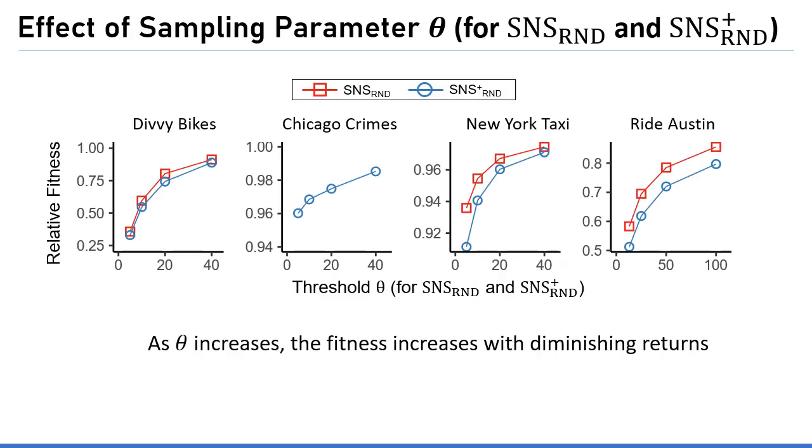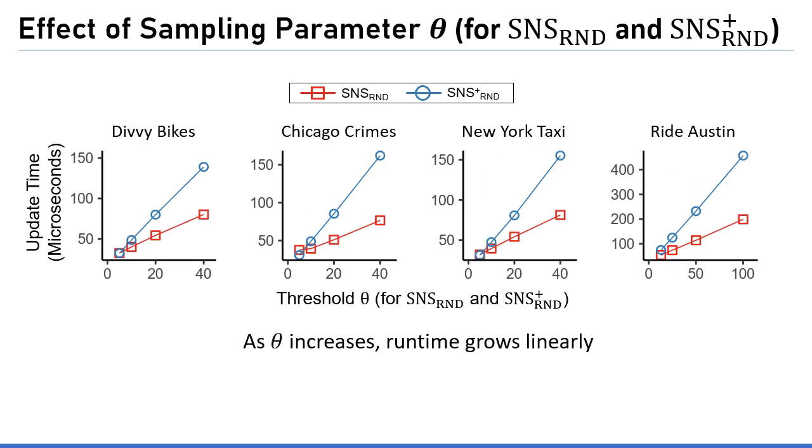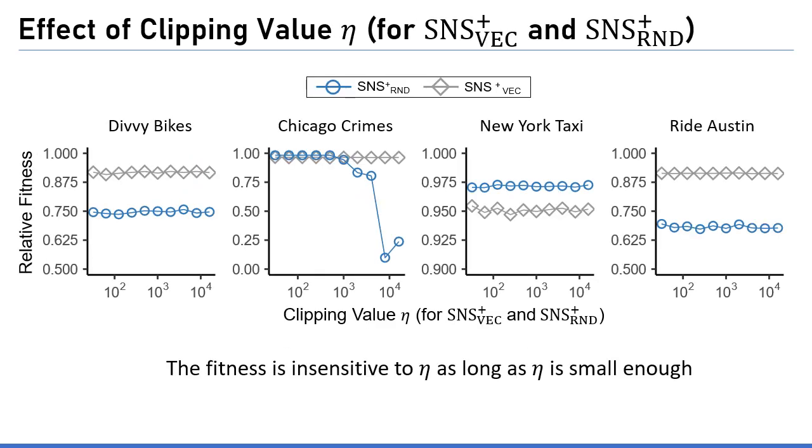Remark that the sampling threshold zeta is required for SliceNStitch random. As zeta increases, the fitness increases with diminishing returns. But the increased zeta linearly increases the runtime. In the case of the clipping threshold for SliceNStitch stable, it is okay as long as the threshold is small enough. You can see that the performance dropped in Chicago crime when you use a too large threshold.